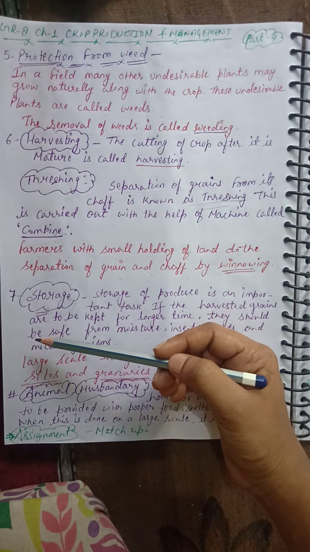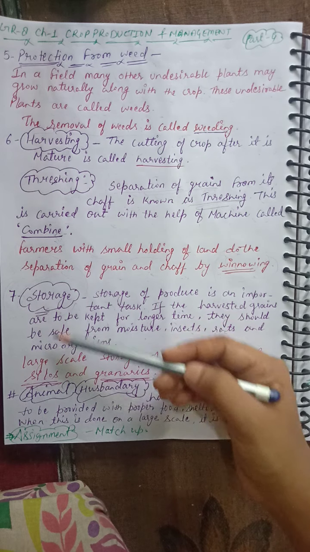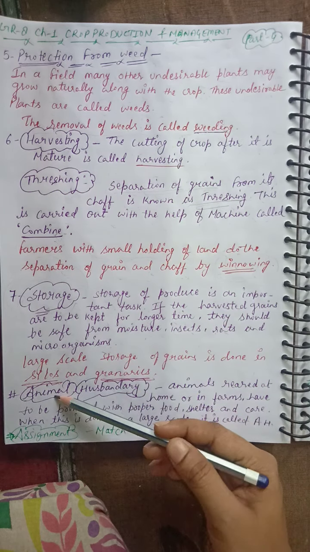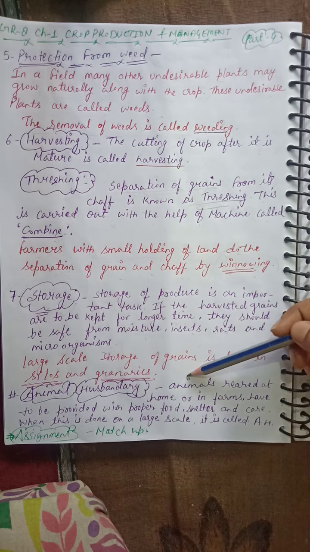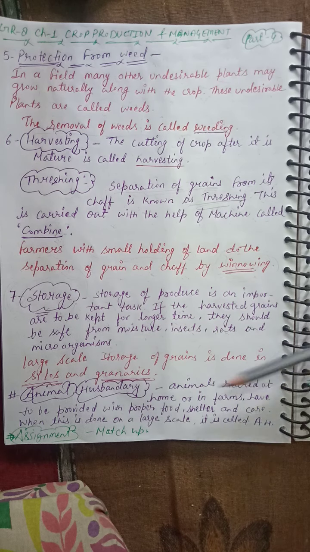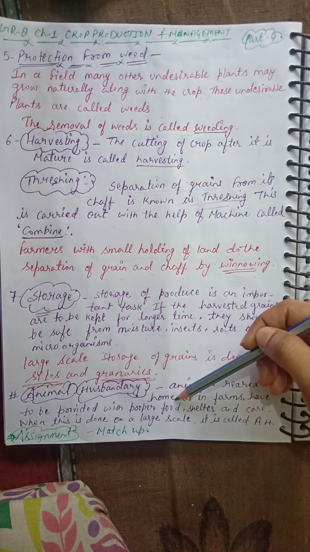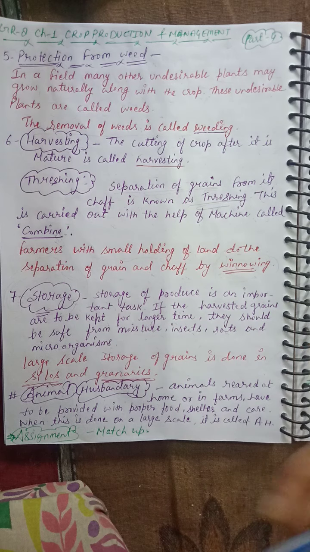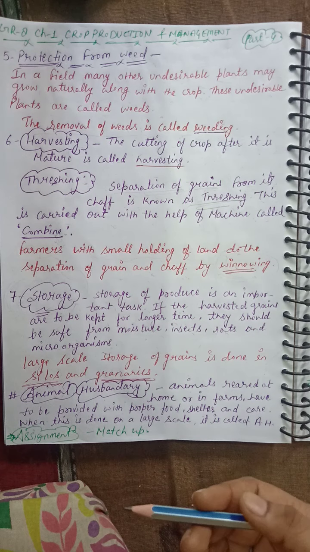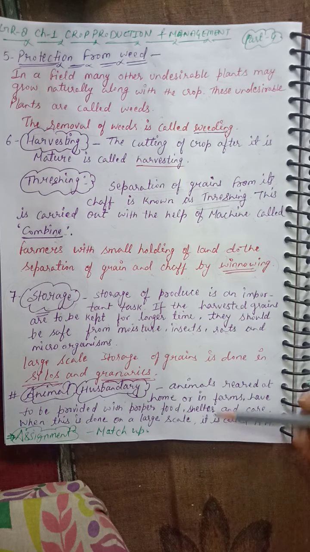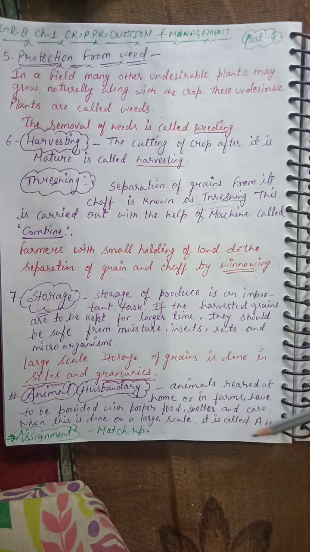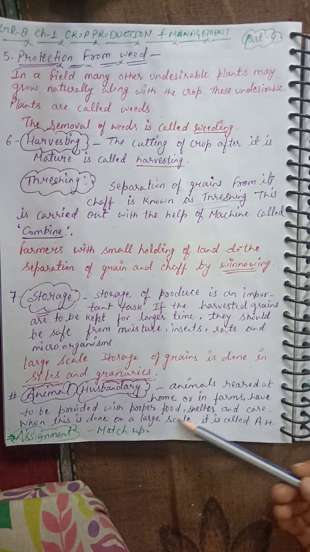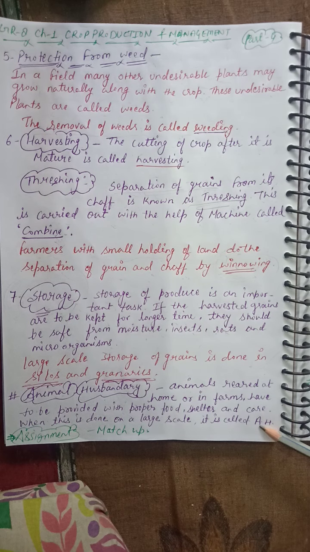Now all the processes of agricultural practices have been done. The last topic of your book is animal husbandry. So, what is animal husbandry? Animals reared at home or in farms have to be provided with proper food. If we rear an animal, it is necessary to provide proper food, shelter and care. When the rearing of animals is done on a large scale, it is called animal husbandry.